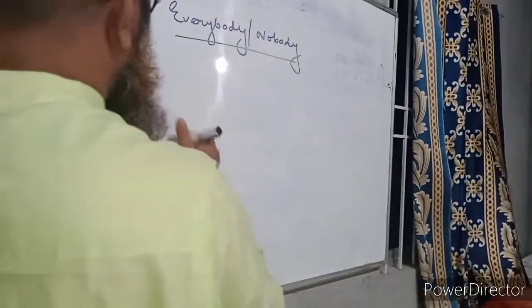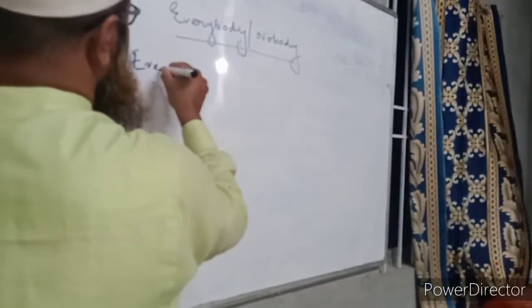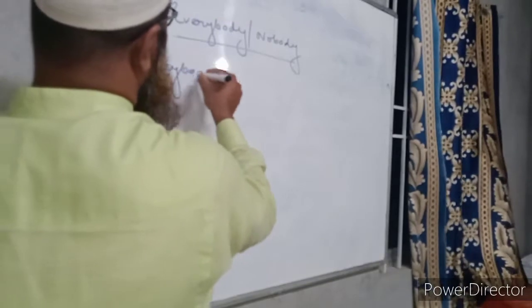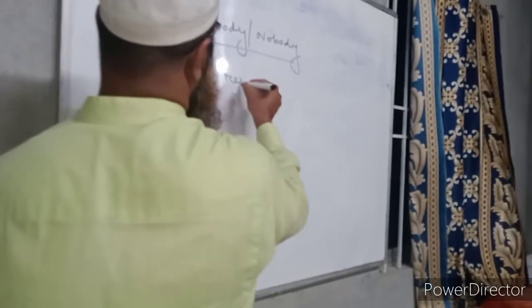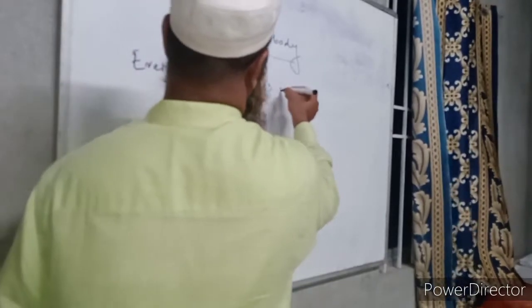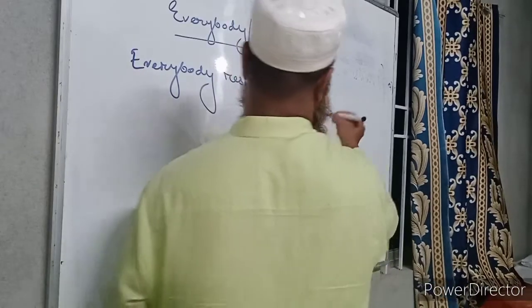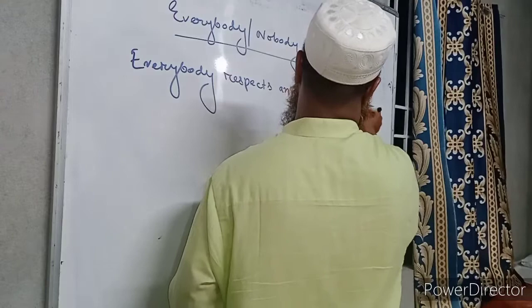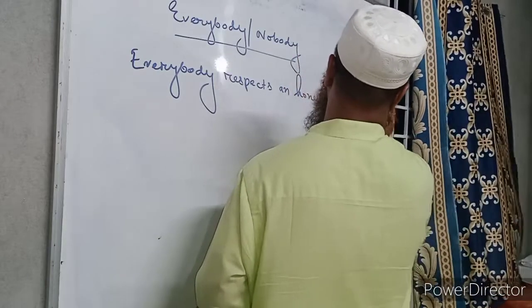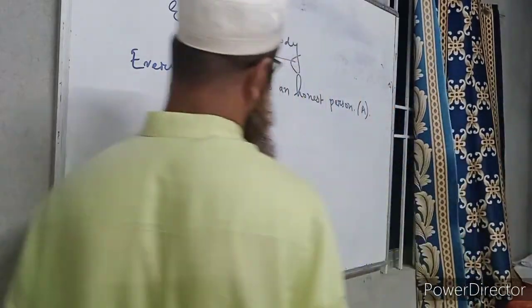Like, everybody respects an honest person. This is a very good sentence, because we have to respect an honest person. It is our moral duty to respect them.